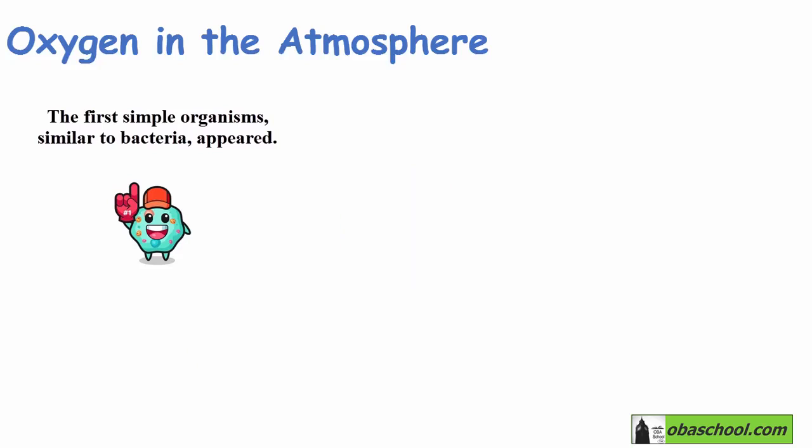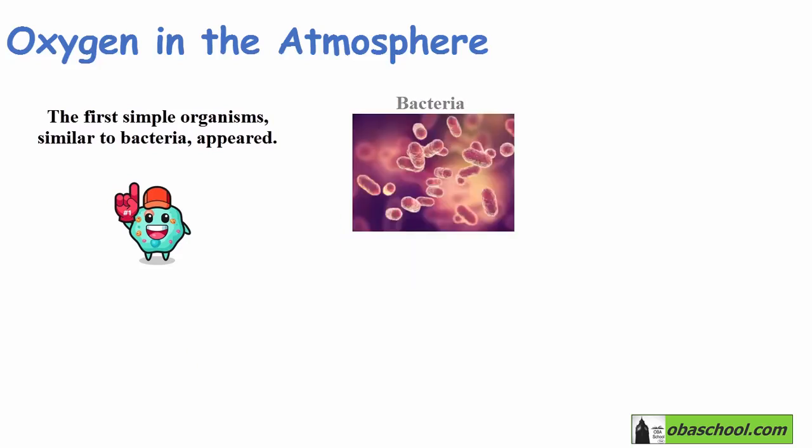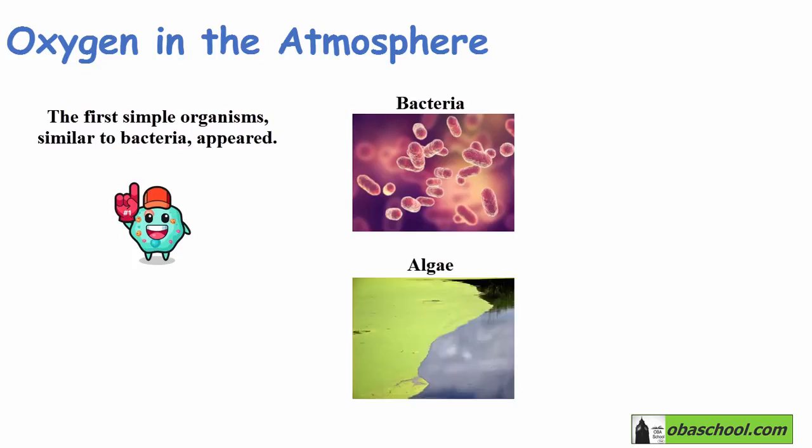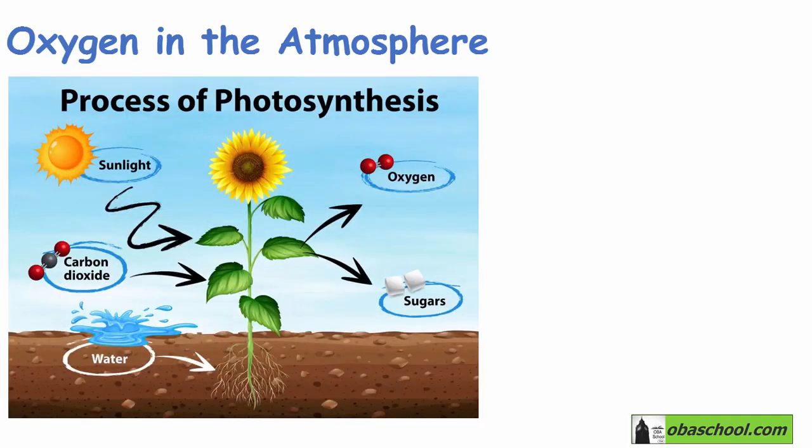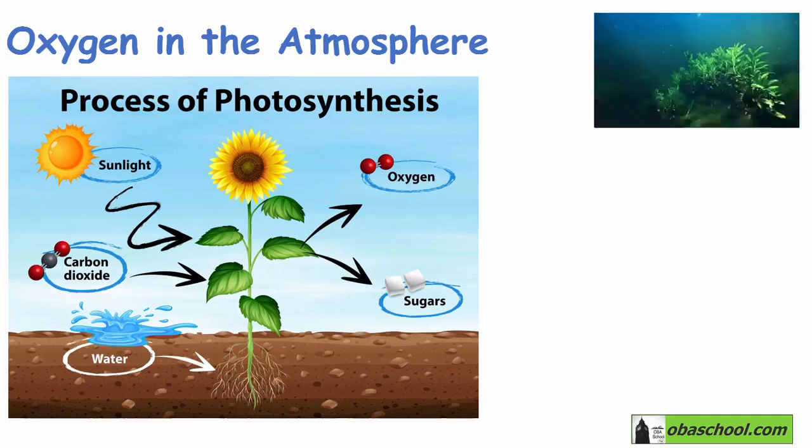Then, about 2.7 billion years ago, bacteria and other simple organisms such as algae evolved. Algae could use the energy from the sun to make their own food by photosynthesis. So energy from the sun will reach the Earth and it will be used for photosynthesis so that they will make their own food. Actually, photosynthesis will also produce oxygen gas as a waste product.